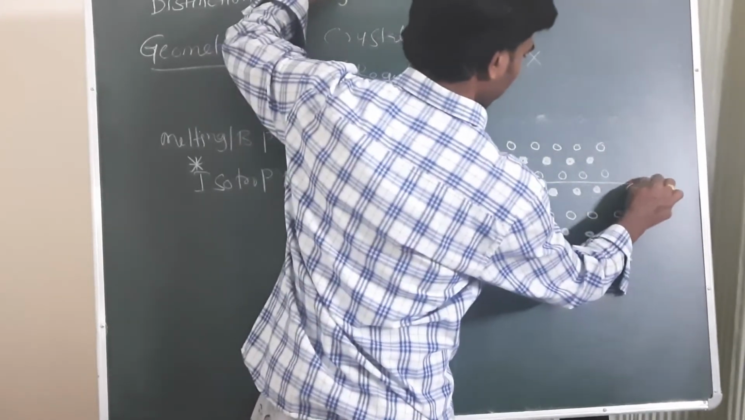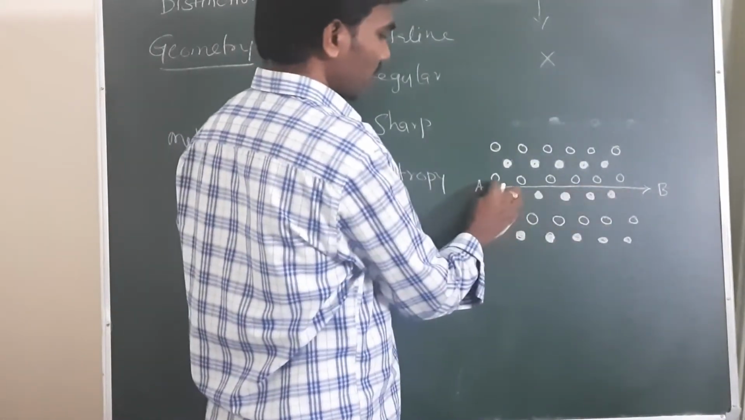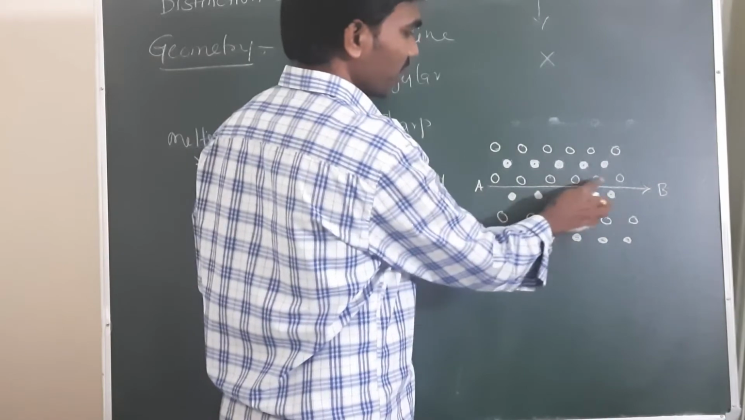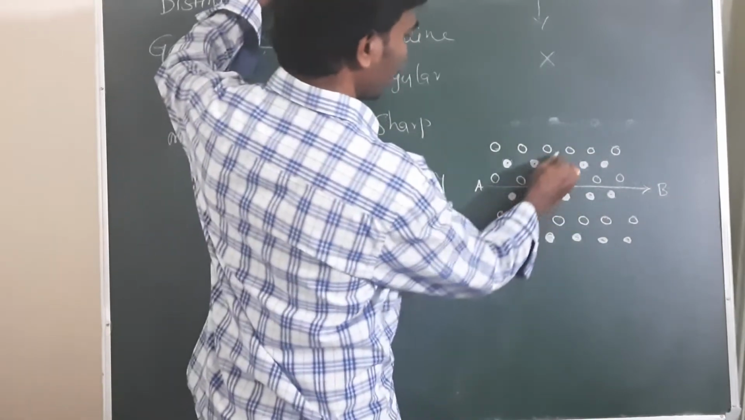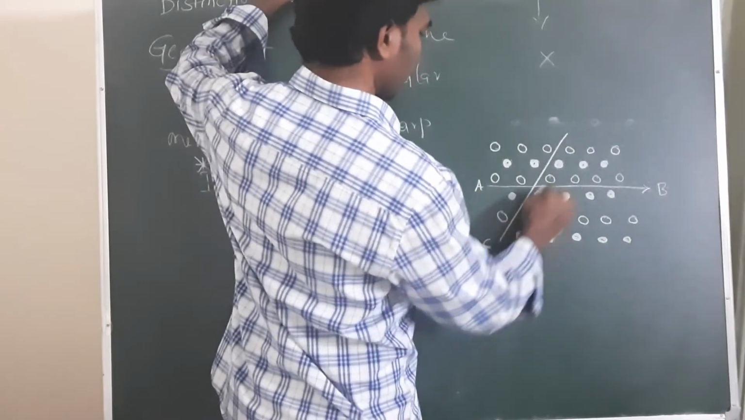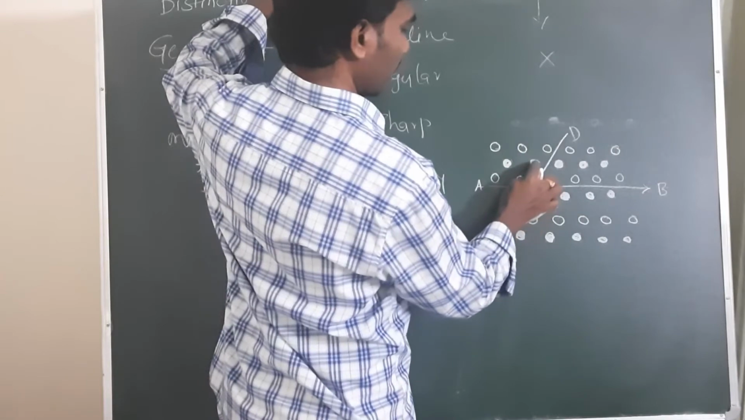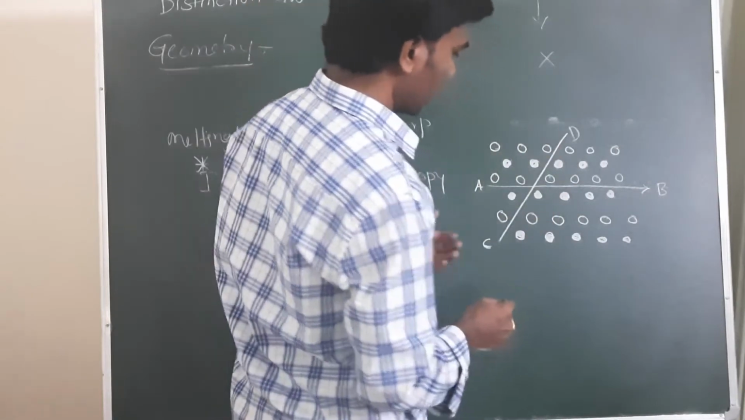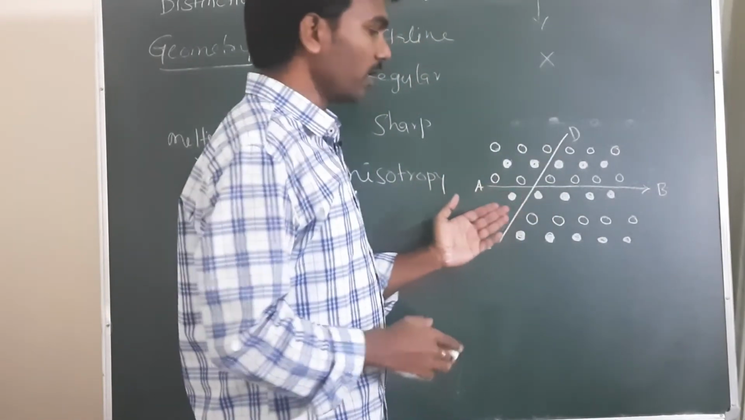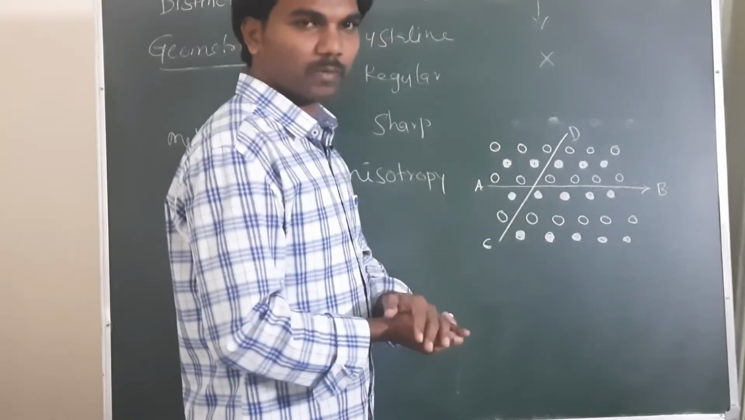I am approaching from A to B. When I am approaching from A to B, you see all the constituent particles' arrangement is the same. So when I am approaching from B to C, and from C to D, a circle-dot-circle arrangement is there. Means in a crystalline solid, when we approach in different directions, different types of arrangement will be there.